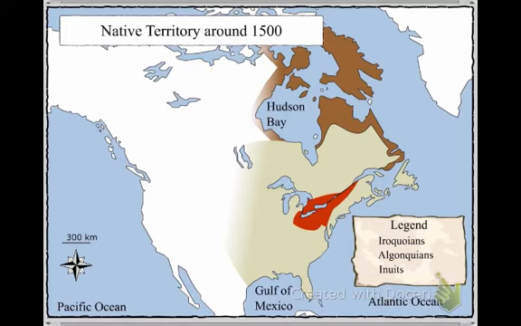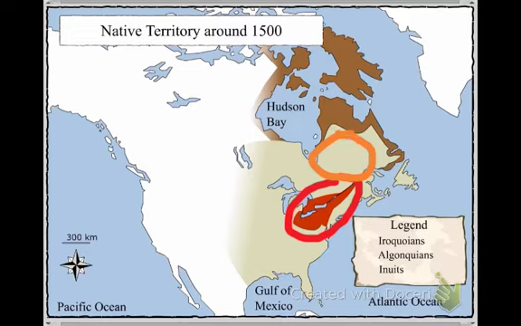Now, moving forward to the period just before the arrival of the Europeans, right around 1500. There were three main groups of native people that lived in the territory of present-day Quebec. They're the Algonquians, the Iroquois, and the Inuit. Now, the Iroquois lived in the St. Lawrence Valley, so this is the red. The Algonquins lived in the area of the Canadian Shield, and that is the area in between the St. Lawrence Valley and